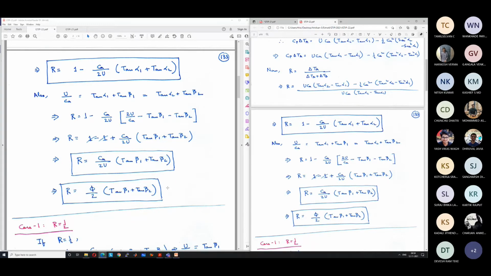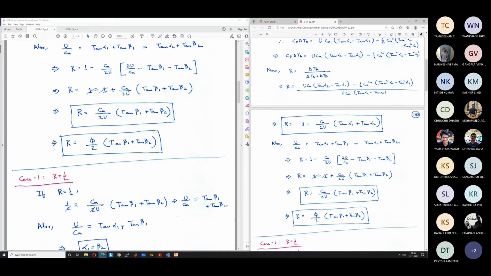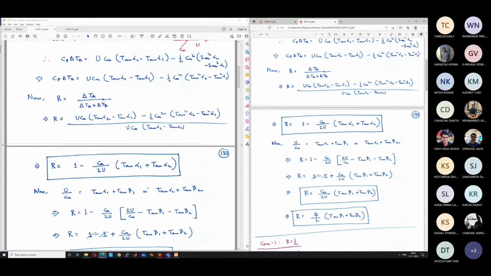R equal to half means that the rise of static enthalpy in the rotor is equal to 50% of the rise of static enthalpy in the stage. Or, rise of static enthalpy in the rotor is equal to the rise of static enthalpy in the stator. Delta TA is equal to delta TB from this expression. This is the ideal scenario.